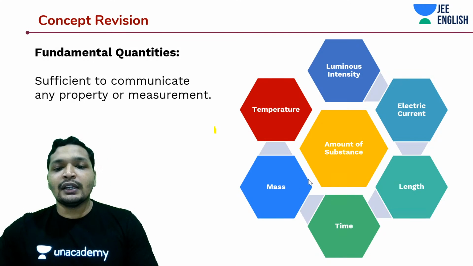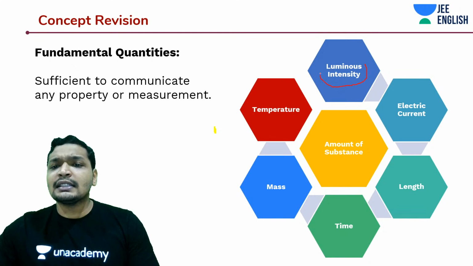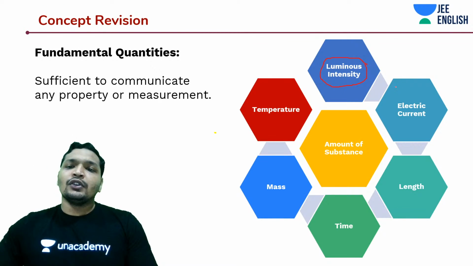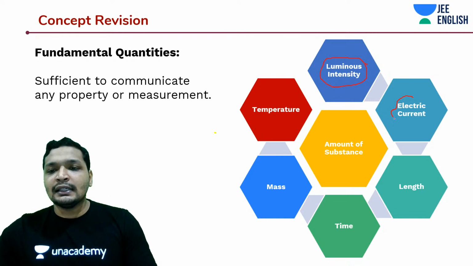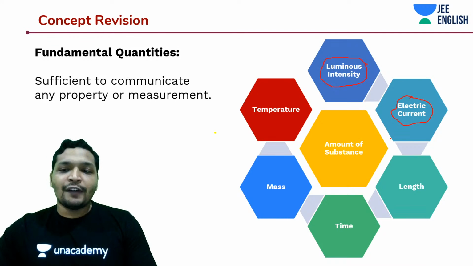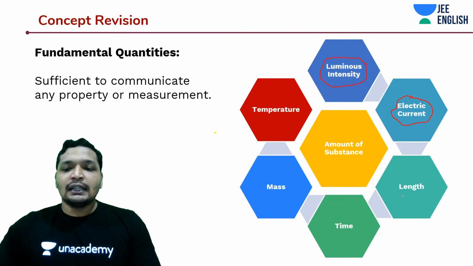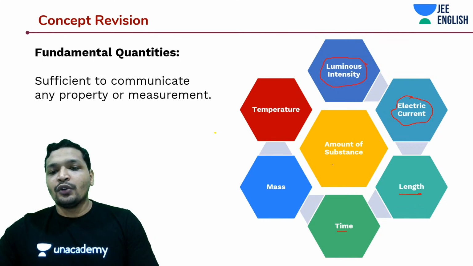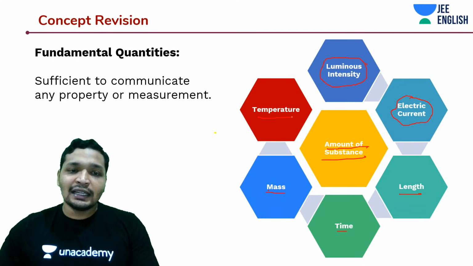For example, Newton is a derived quantity, whereas luminous intensity is a fundamental quantity to measure intensity of light. And similarly, electric current is a fundamental quantity. Okay, and length, time, mass, do not forget amount of substance. So yes, let's first understand how we measure this, and is there a standard system to do that?